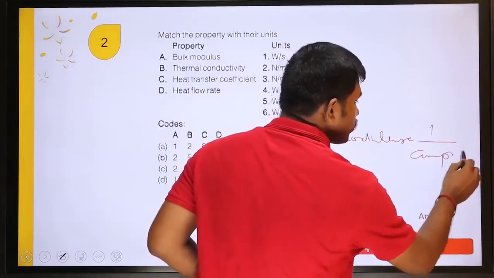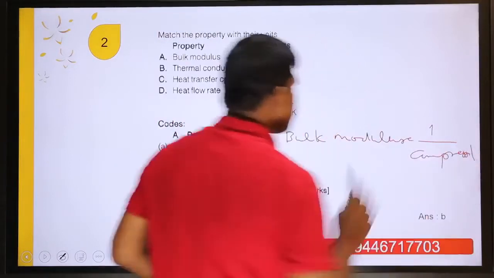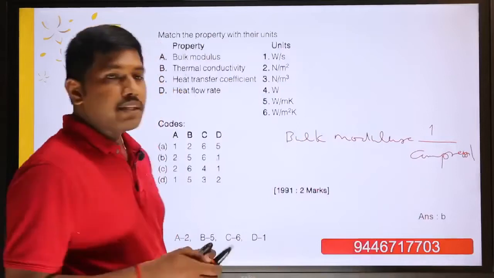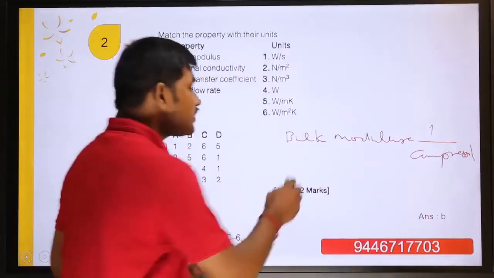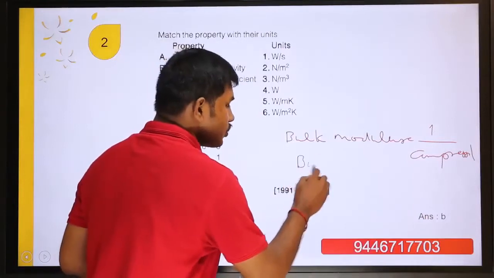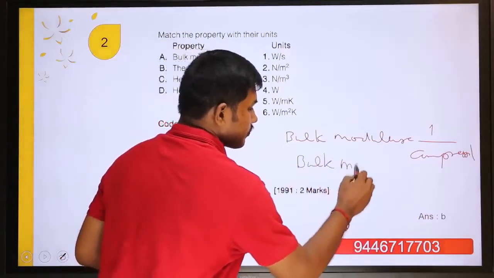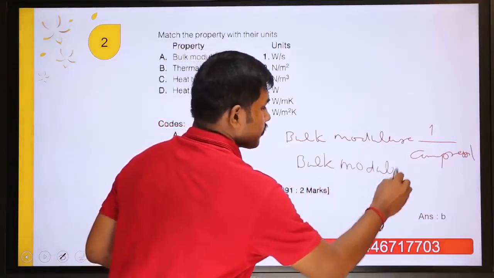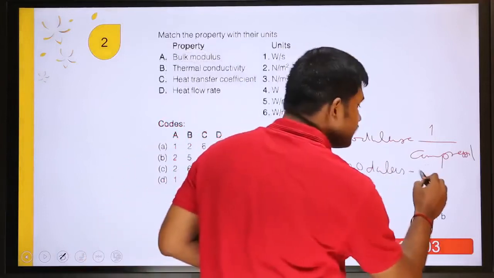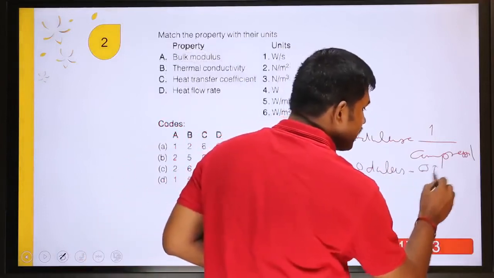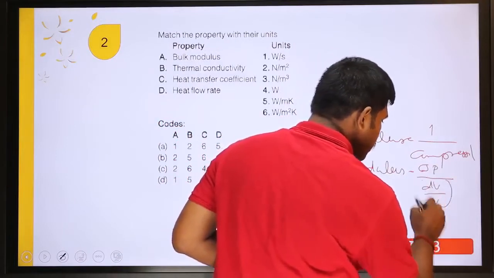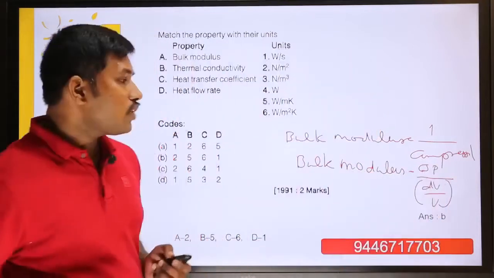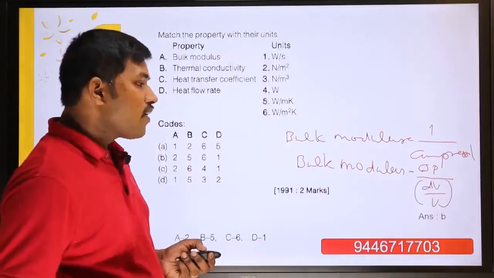So what is the definition of bulk modulus? Bulk modulus is equal to the change in pressure, that is delta P, divided by volumetric strain.